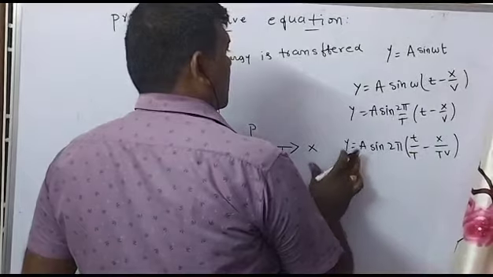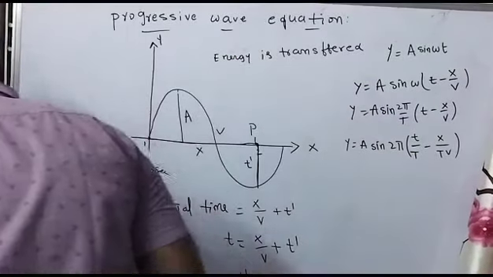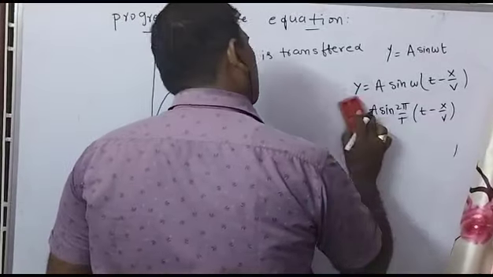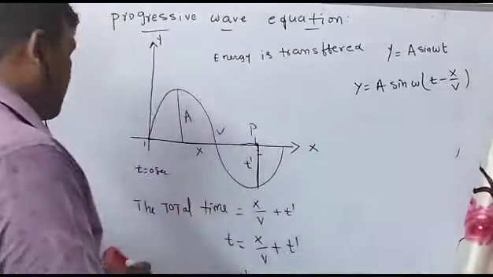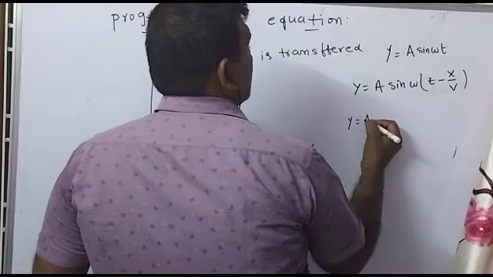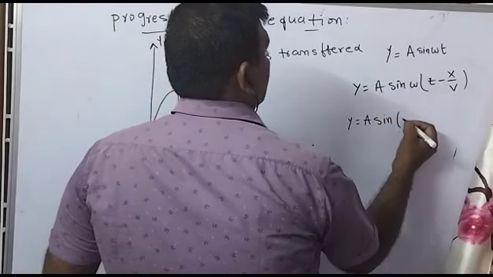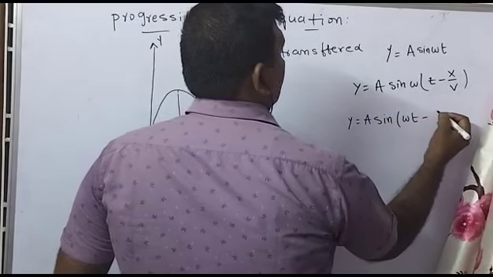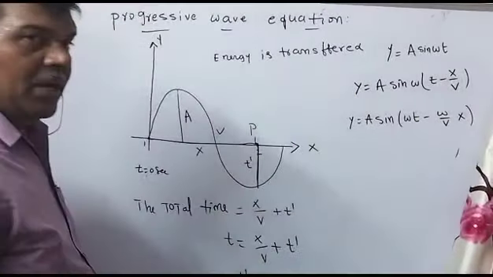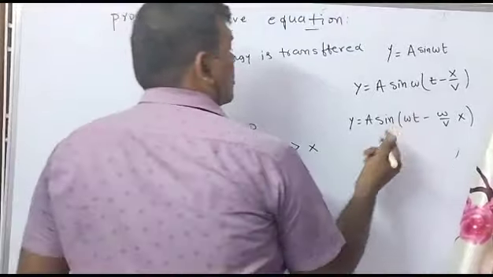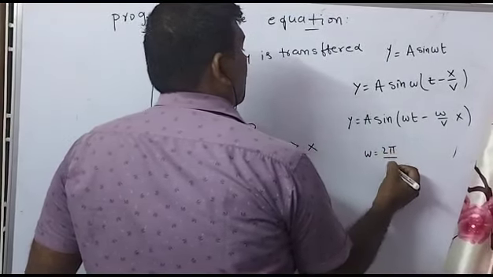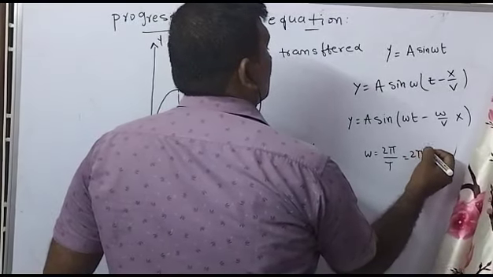Now come to this one, again we are using this formula. Now listen. This is also the plane progressive wave equation. If we take the omega inside, y is equal to a sin of omega into t and omega by v into x. What about the omega? Omega is the angular frequency, which we defined as 2 pi by T, that is nothing but 2 pi into n.